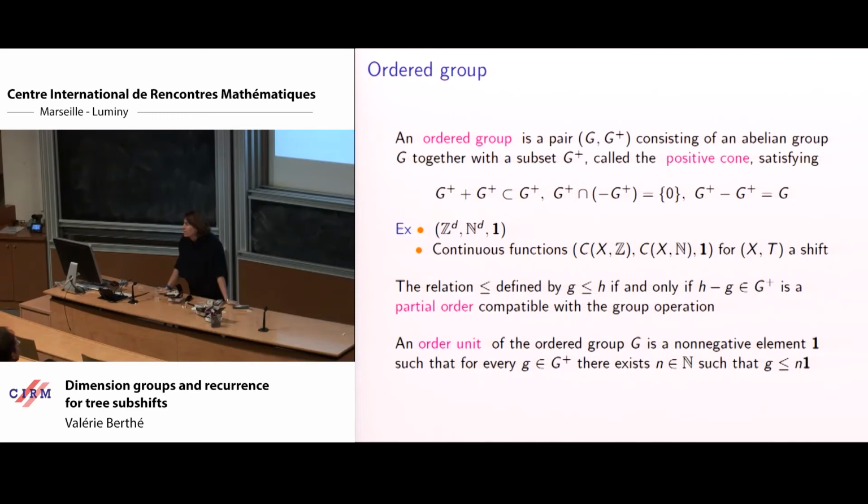I thought it was just a group and a cone. Yes, so now I end it with a unit. So an ordered group with unit, I need now as a notion my group, my cone, plus a unit. So now I consider a triple: the group, the positive cone, plus this notion of unit.